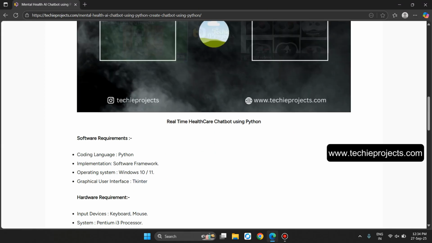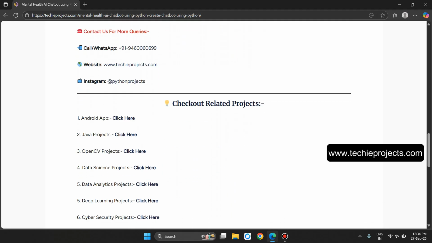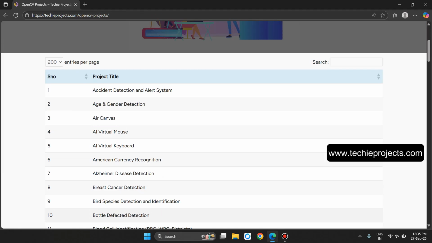Let's go back. Now this will be the hardware and software requirement. And contact us for more queries and check out related projects. Like if you have any doubt related to any of the projects, then you can contact us. I already provided the WhatsApp number. If you're searching enterprise project ideas, then you can also visit our website and check out those lists. Like if you click on the OpenCV projects, click here, it will open the list of projects.